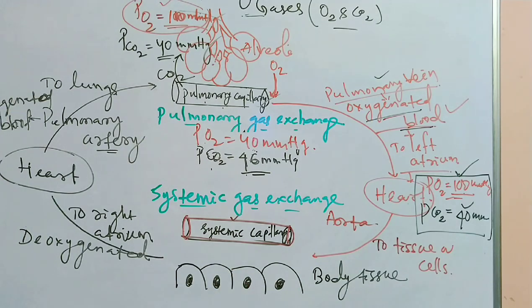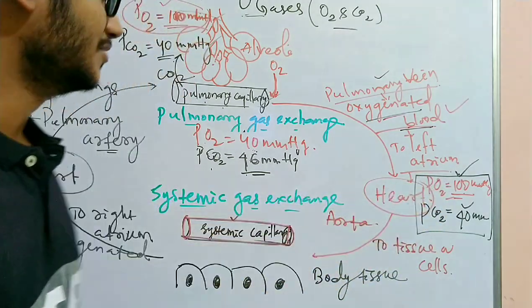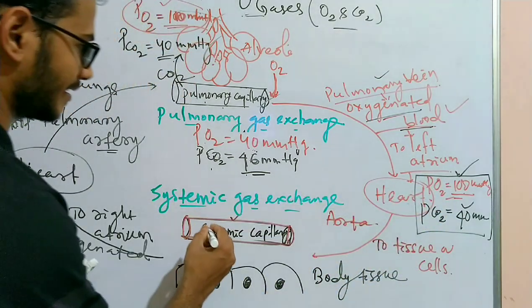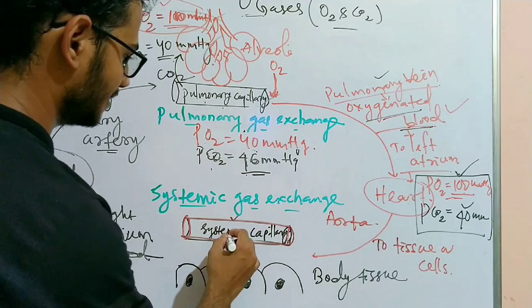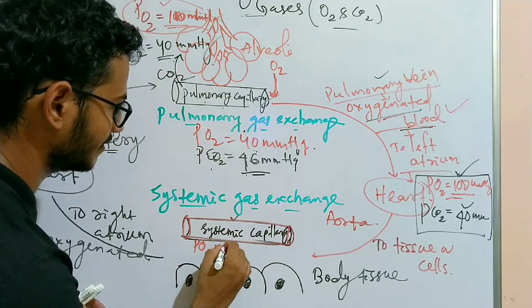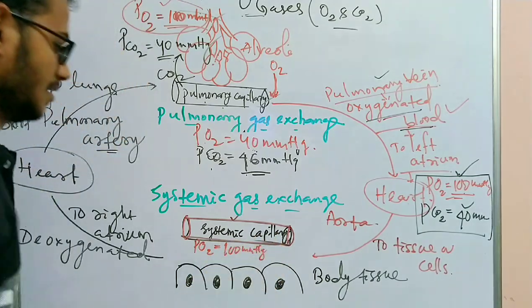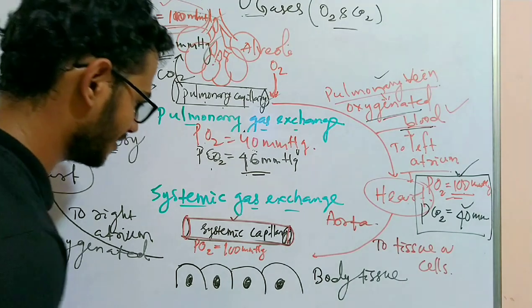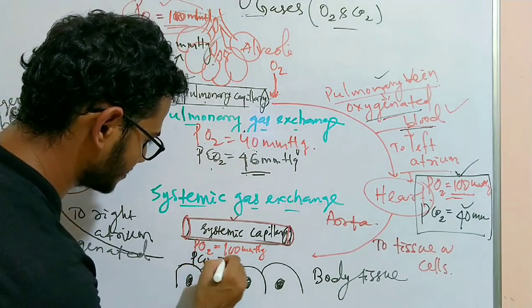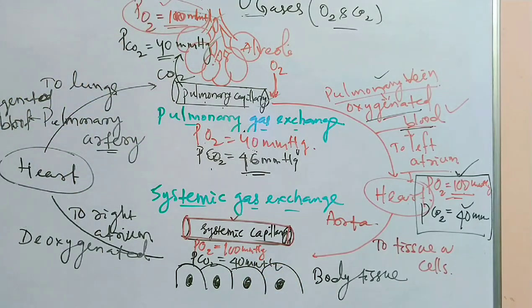So the systemic capillary is having the same partial pressure as that of the oxygenated blood. So I can write here the partial pressure in the systemic capillary, the PO2, partial pressure of oxygen is 100 mmHg, and the partial pressure of carbon dioxide is 40 mmHg in the systemic capillary.